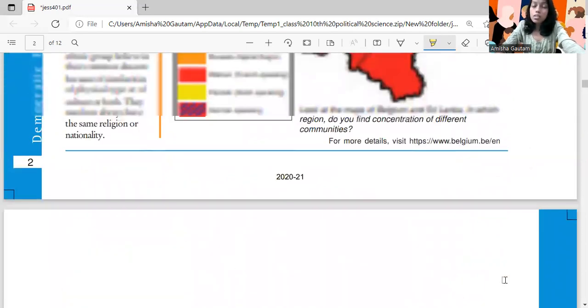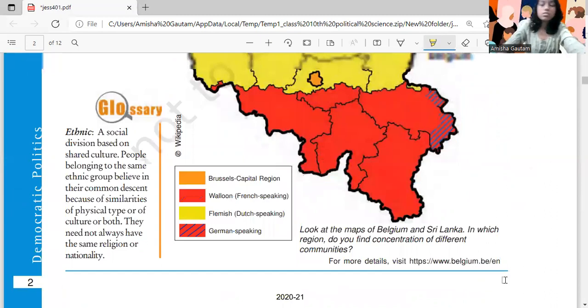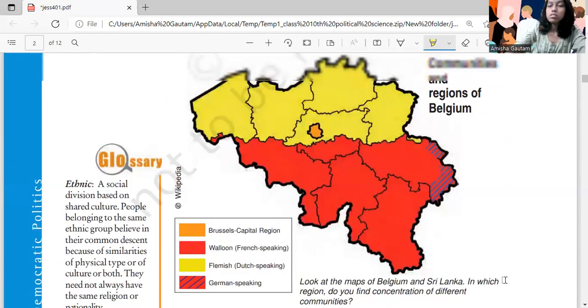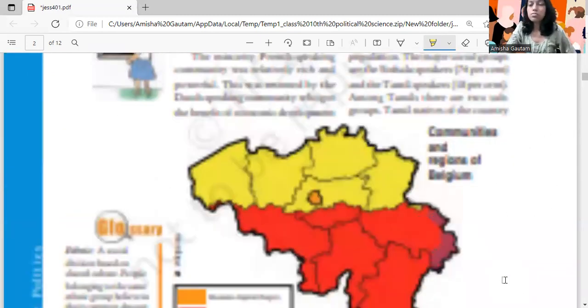And the other one are there. Just wait a second. It's so slow. This PDF is not getting loaded fast.